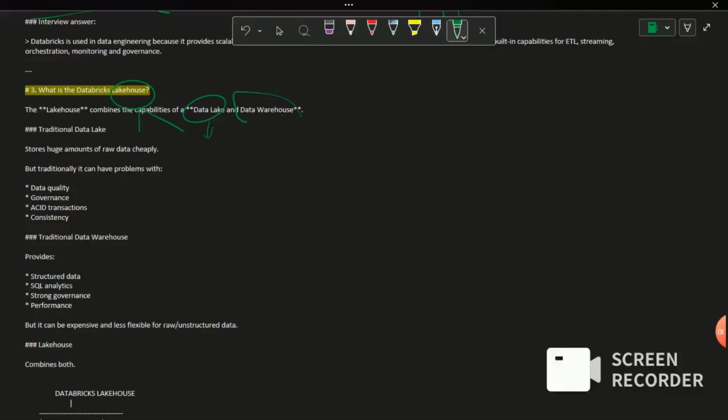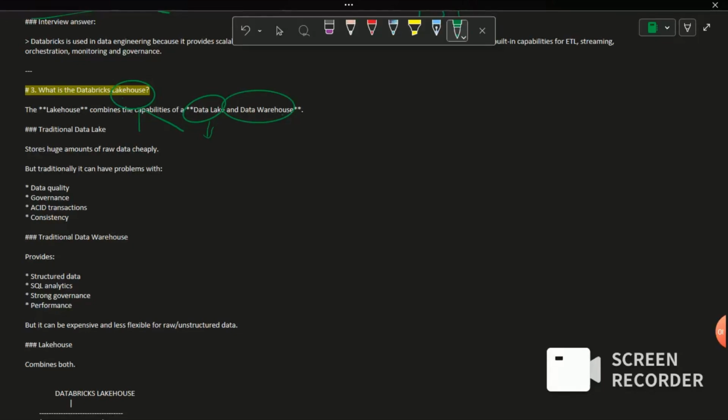And in the data warehouse, it will store only structured data, and it will have faster querying, but the problem is it is very expensive and it will only store structured data.